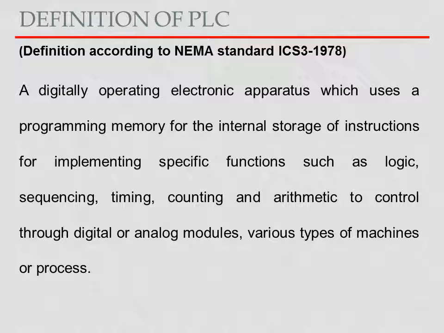That means they will take the digital as well as analog input devices and control the digital as well as analog output devices, and hence they will control various types of machines and processes also.